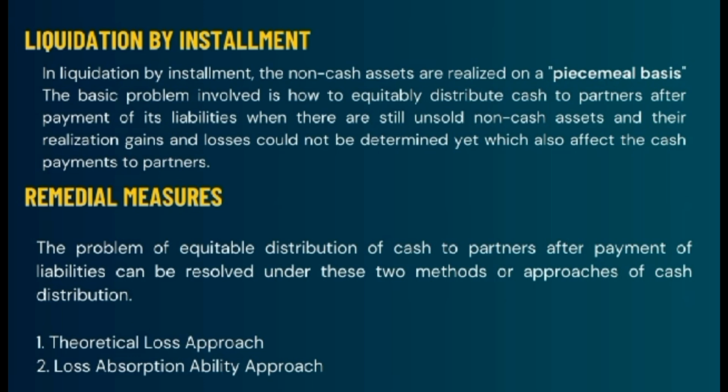In liquidation by installment, the non-cash assets are realized on a piecemeal basis. The basic problem involved is how to equitably distribute cash to partners after payment of liabilities when there are still unsold non-cash assets and their realization gains and losses cannot be determined yet, which also affect the cash payment to partners. Remedial measures. The problem of equitable distribution of cash to partners after payment of liabilities can be resolved under these two methods or approaches of cash distribution. Number one is theoretical loss approach. Number two is loss absorption ability approach.